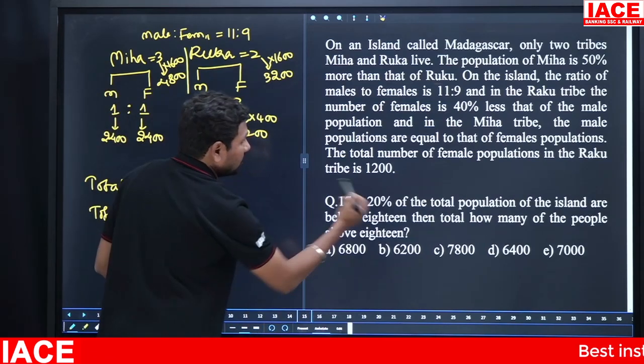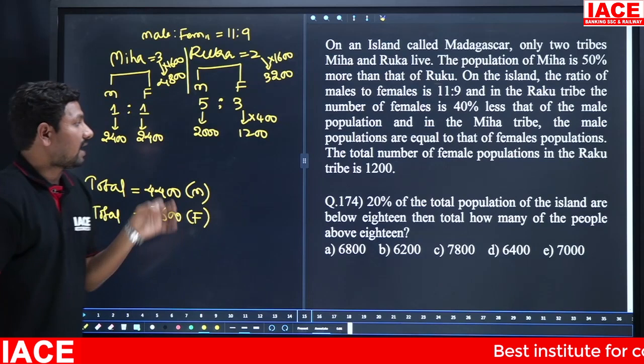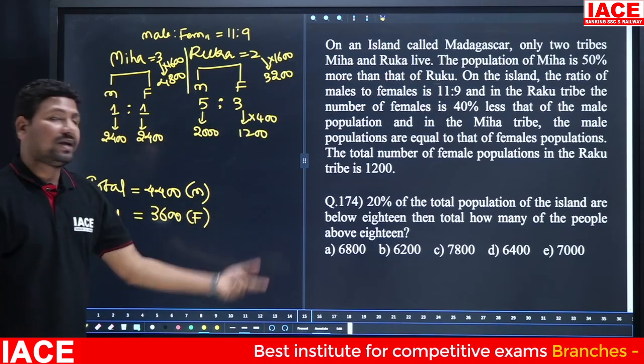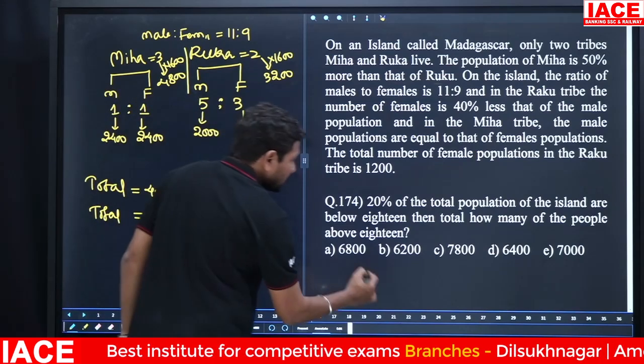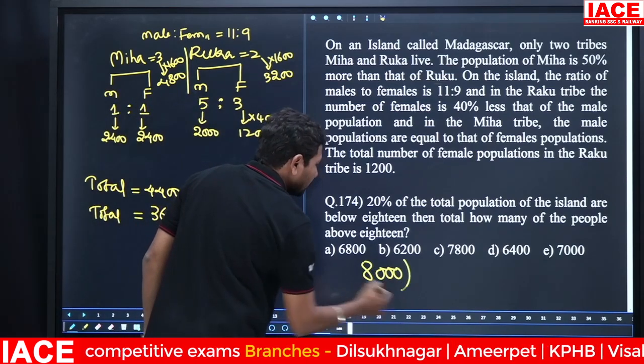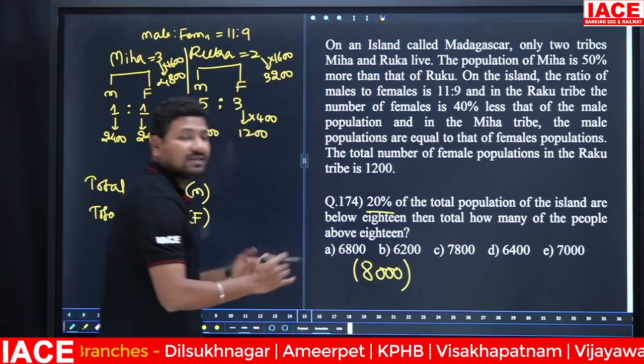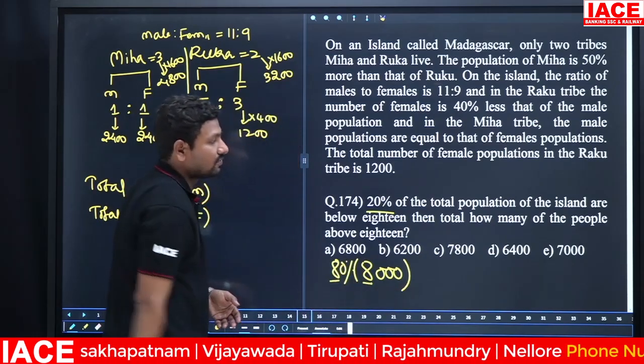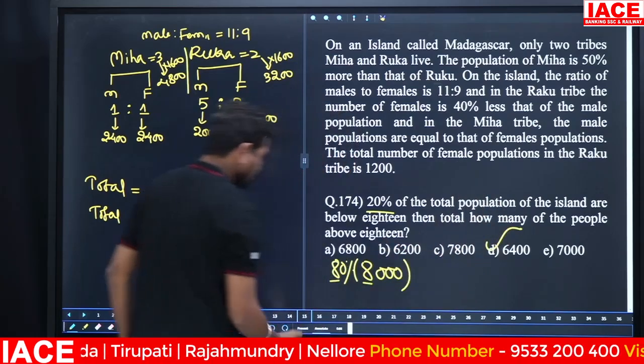Next, 20% of the total population of the island are below 18. Then how many of the people are above 18? Total population is 8000, as we already know. In this, 20% is below 18, so for above 18 we can take 80%, and 8 times 8 is 64. Option D.